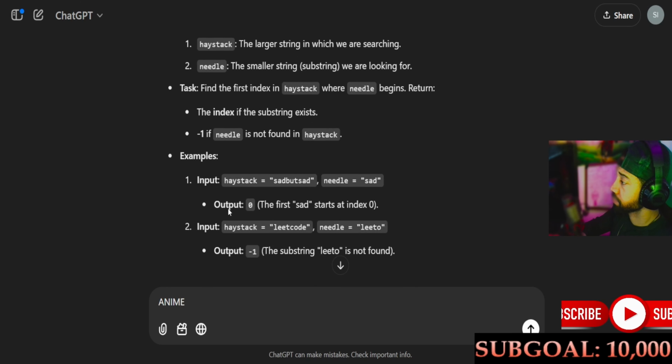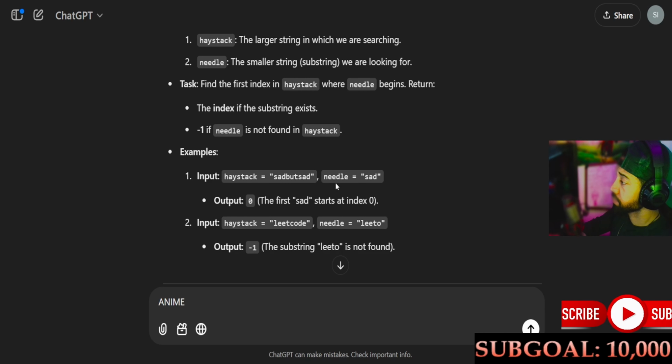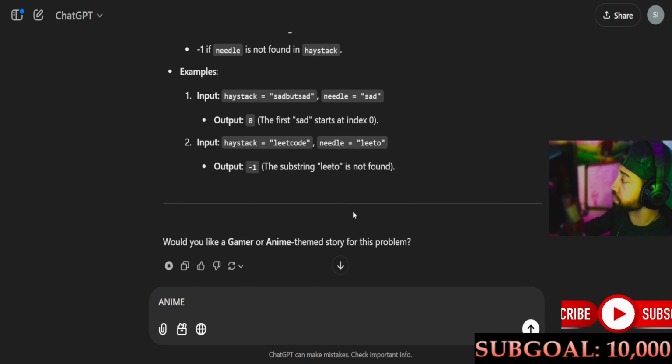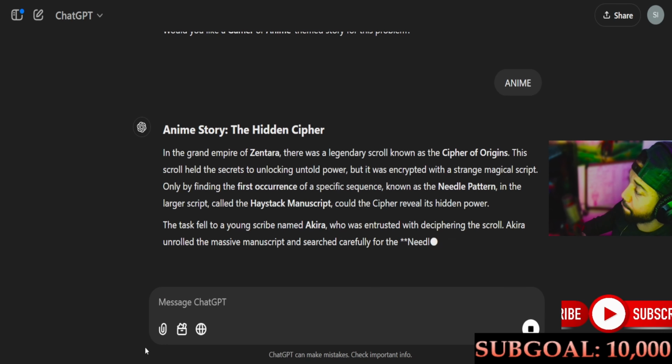Examples. 1, input: haystack equals sadbutsad, needle equals sad. The first sad starts at index 0. 2, input: haystack equals leetcode, needle equals leeto. Output -1, the substring leeto is not found. Would you like a gamer or anime themed story for this problem?